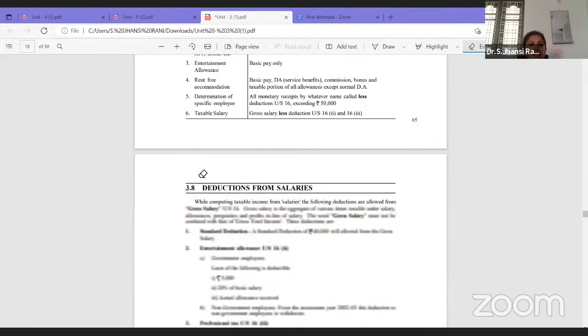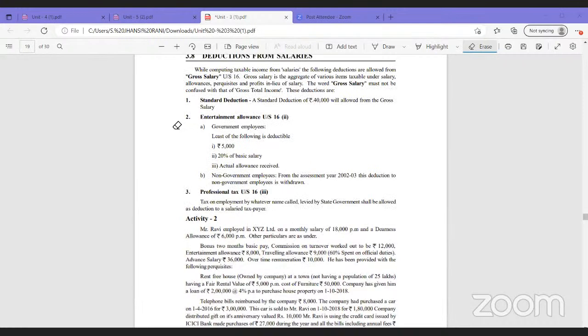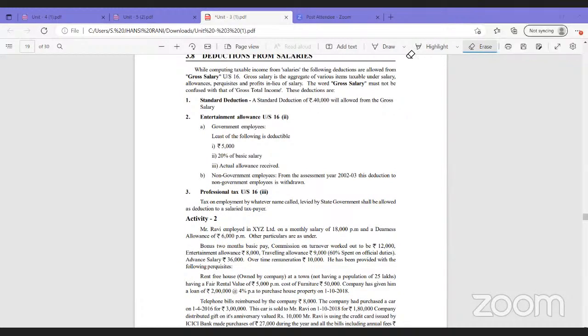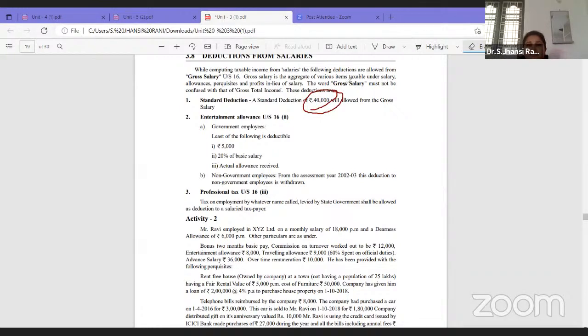Now the deductions. We have 3 deductions in our format. As I said, the standard deduction is not 40,000; presently it is 50,000. You can just rectify it in your textbook. If it is already updated, it's okay, no problem. So the standard deduction is 50,000.